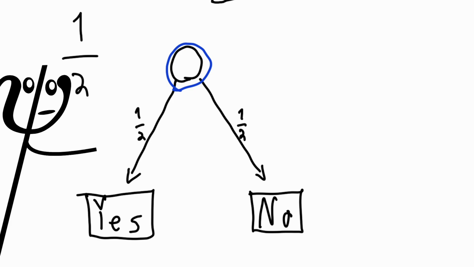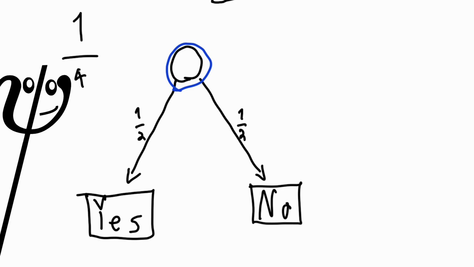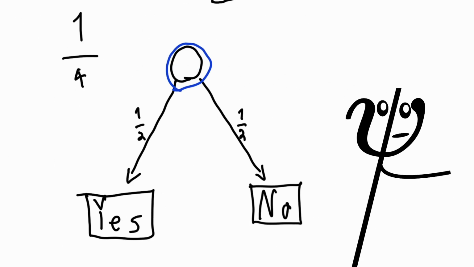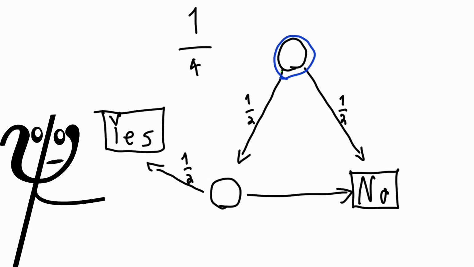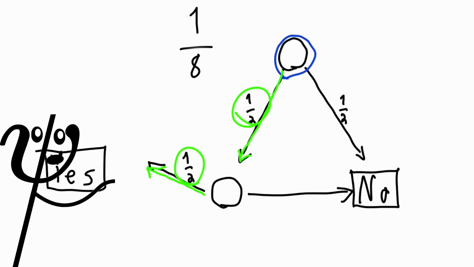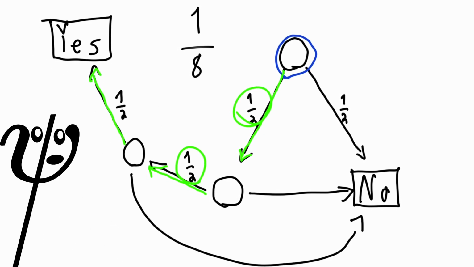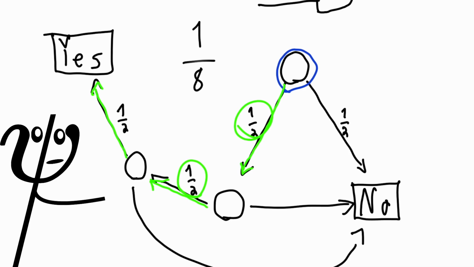Just so you can get used to this, we'll try n is 4, which is the 1/4 gate. Since we want a 1 in 4 chance of yes, we can chain together 2 1/2s like this. So the only route to go to yes is here, which has a 1 in 4 probability of happening. And if you want 1 in 8, just add another 1/2 like this. Okay, now I hope you're used to these because we'll use them quite a bit.